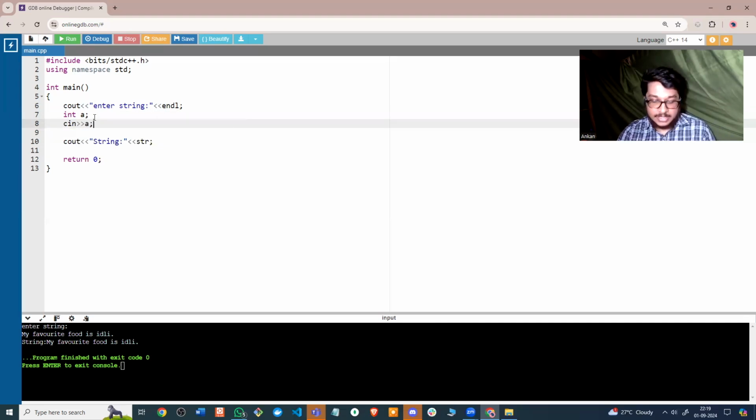In this line, cin is actually a stream. The user is inputting all the things as a stream, and we are simply reading it from the stream. So cin of a essentially means we're reading it from the input stream. Similar to this, we have a string stream, which we can define like this.